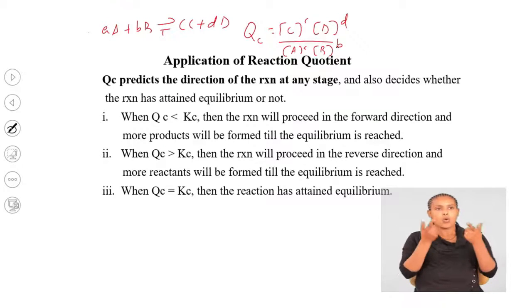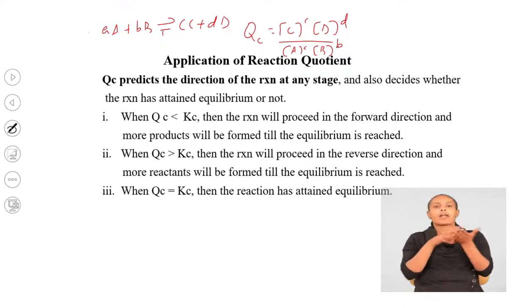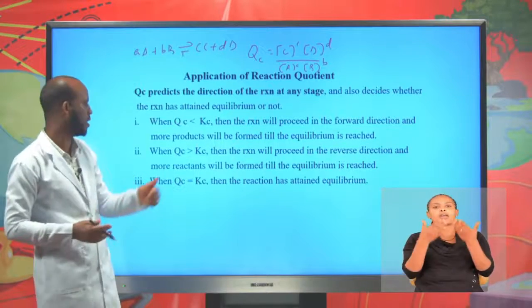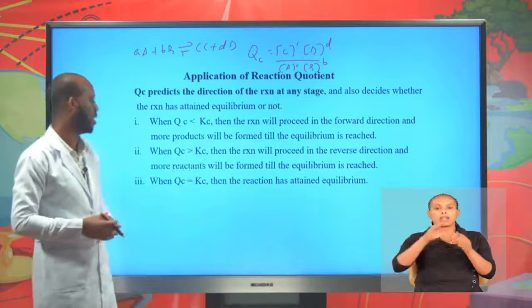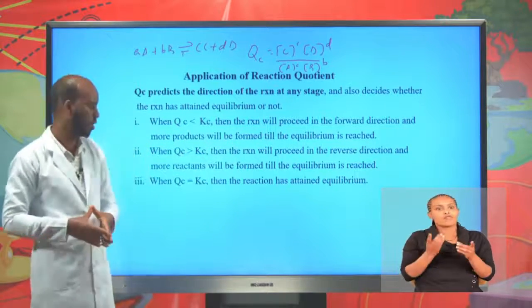1. When Qc is less than Kc, when the value of Qc is less than the value of Kc, the equilibrium constant, the reaction will proceed in the forward direction. Formation of product is favored when Qc is less than Kc. More product will be formed till equilibrium is reached. 2.